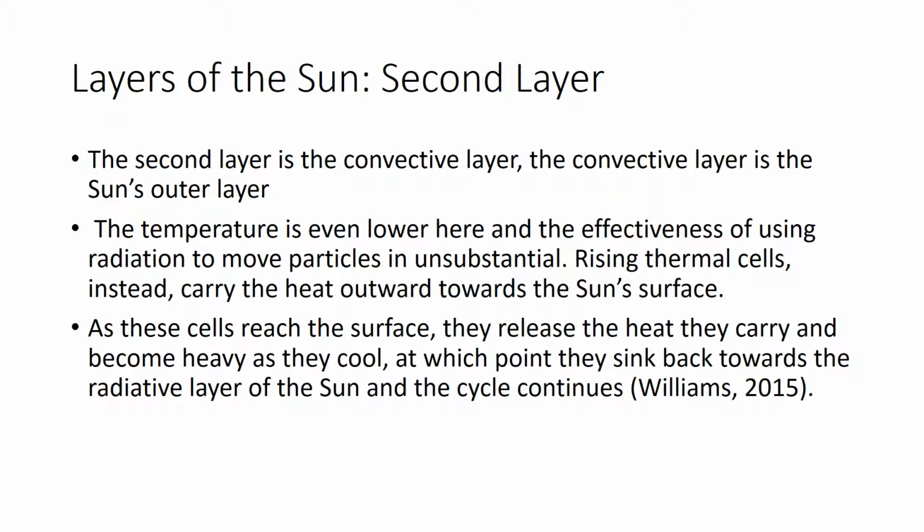Layers of the sun. Second layer. The second layer is the convective layer. The convective layer of the sun is the sun's outer layer. The temperature is even lower here, and the effectiveness of using radiation to move particles is unsubstantial. Rising thermal cells instead carry the heat towards the sun's surface. As these cells reach the surface, they release the heat they carry and become heavy as they cool, at which point they sink back towards the radiative layer of the sun, and the cycle is allowed to continue.